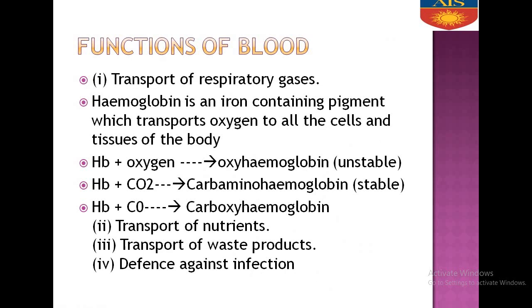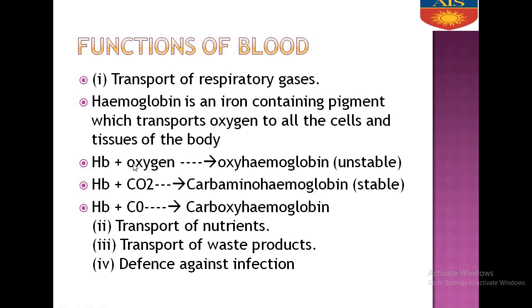Next, what is the function of blood? It transports respiratory gases, oxygen gases. Now, what respiratory pigment is present in our blood? Hemoglobin. Hemoglobin is an iron containing pigment which transports oxygen to all the cells and tissues of the body.